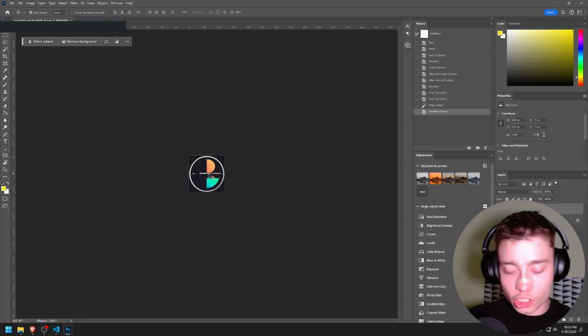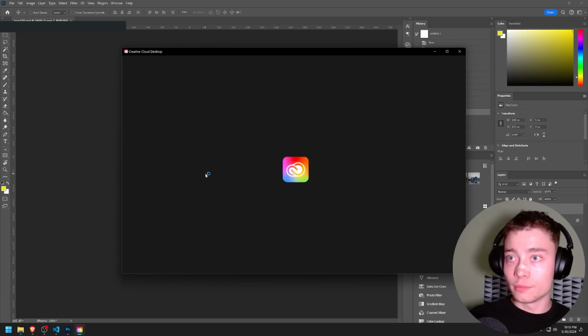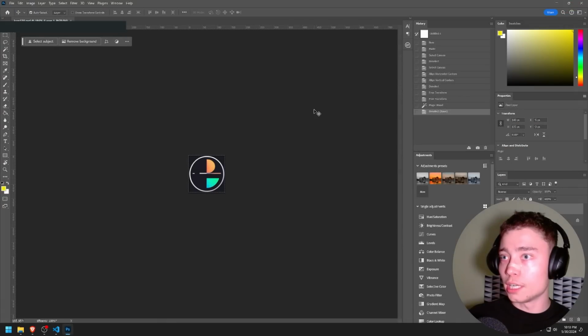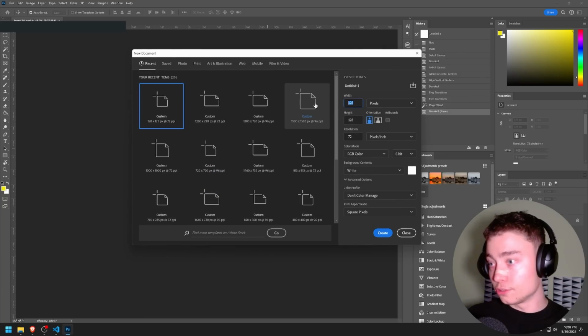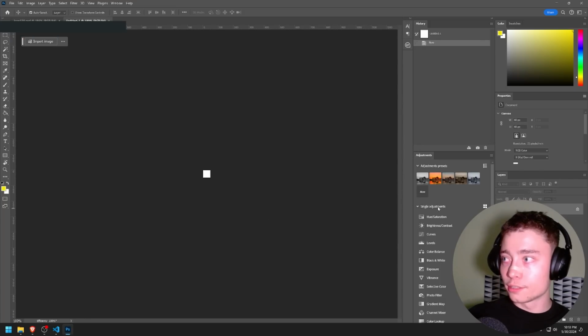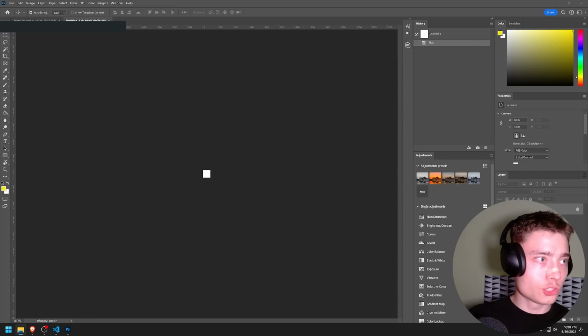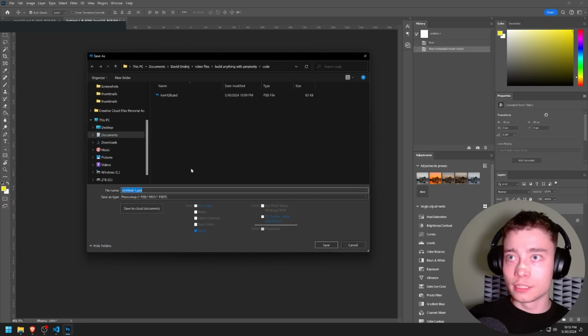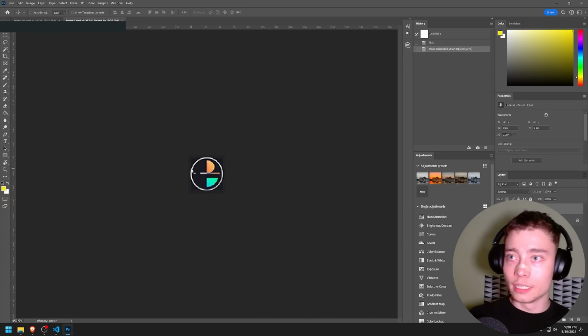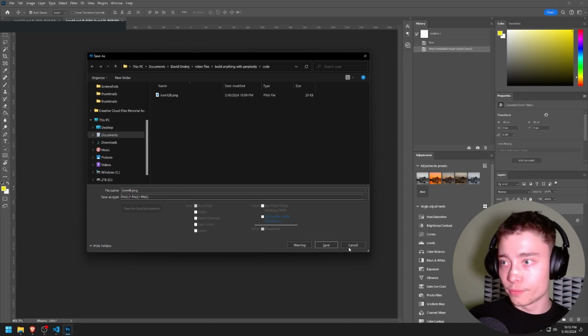And what I just did was very stupid, because I did not even change the size. So obviously I have to change the size actually. 48 by 48. Boom, create. I'm just gonna drag the icon. So boom, save.